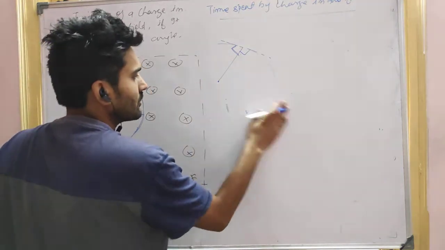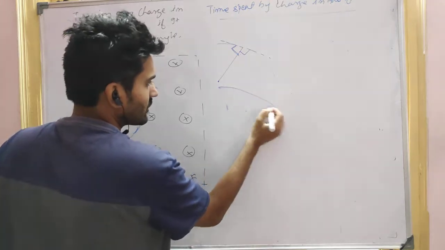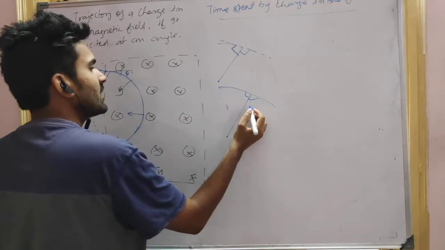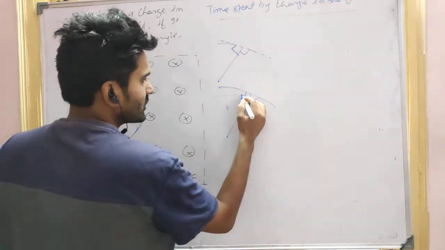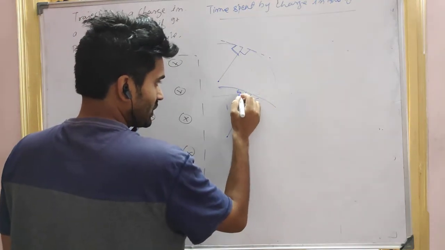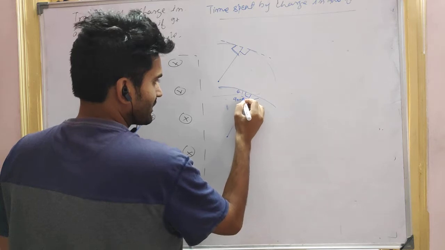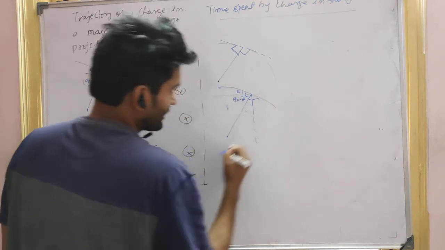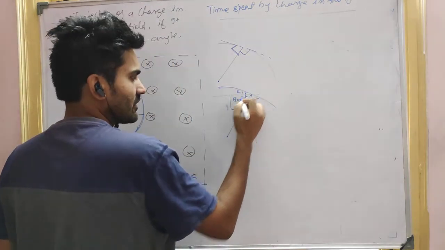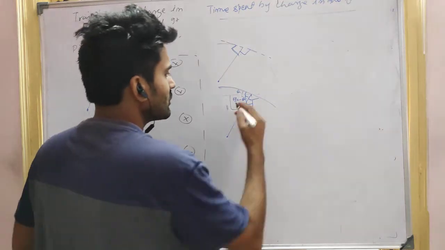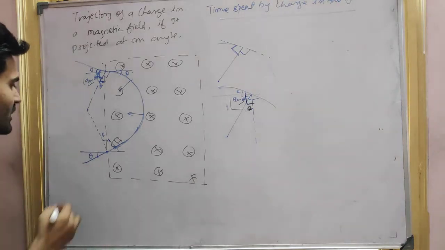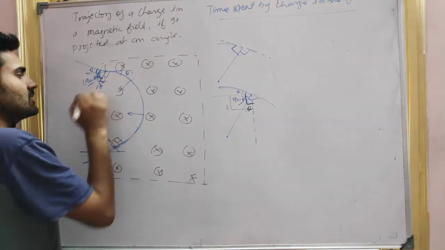Let me explain one more time. See, this radius is like this, okay? The radius is here. So this angle will be 90 degrees, this angle will be 90 degrees. This is making theta angle, right? This is theta, so the total is 90, so it is 90 minus theta, right? Now it is like this. This angle is also 90 degrees. So if it is 90 minus theta, obviously this is theta angle. Same here, it will be theta angle.